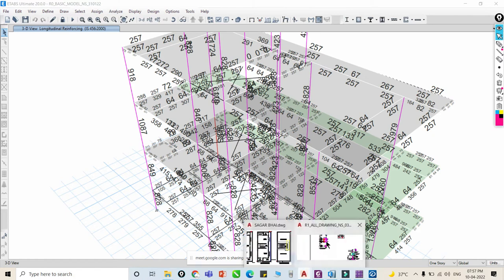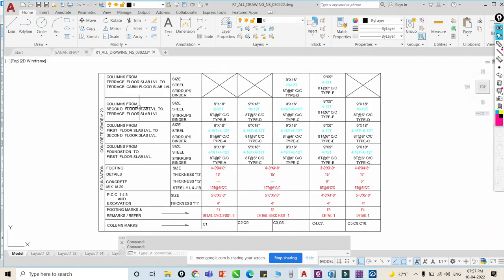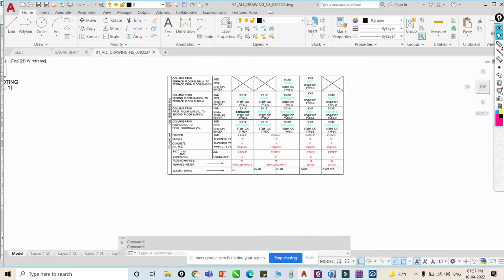So you can see this is AutoCAD to ETABS, right? This is the design portion, the required reinforcement 8 at 12, 416, 412, right? So we will prepare this second layout, the reinforcement detailing for our column, right? Okay, so this is our second step, that we have to design this column, okay.